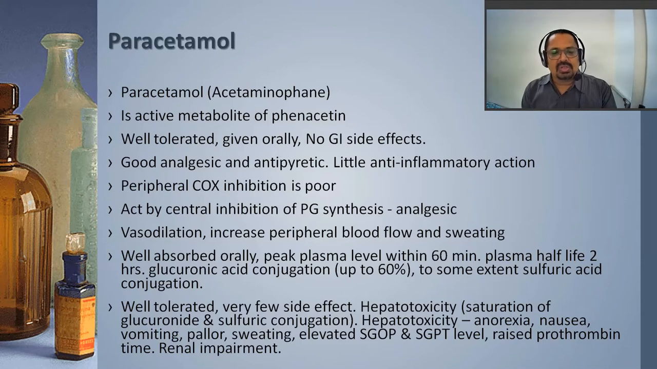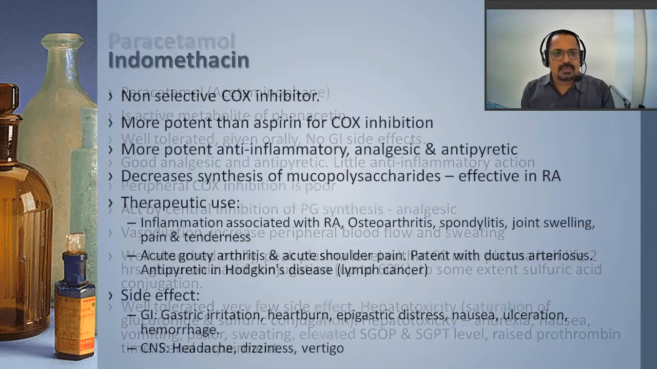It is conjugated by glucuronic acid, and to some extent it is also conjugated with sulfuric acid. It is well tolerated, with very few side effects: hepatotoxicity, saturation of the metabolite, as well as hepatotoxicity leading to anorexia, nausea, vomiting, pallor, sweating, elevated SGOT or SGPT levels. These are some side effects found with paracetamol.